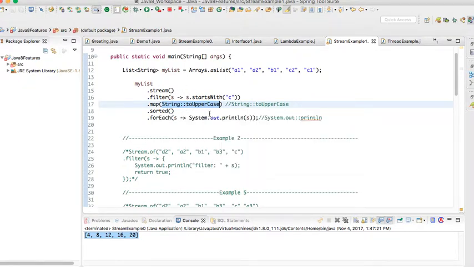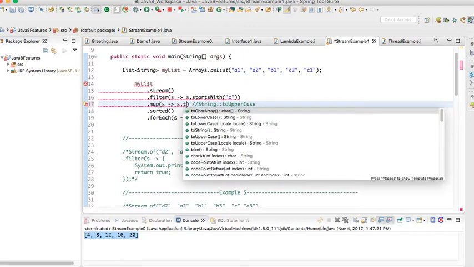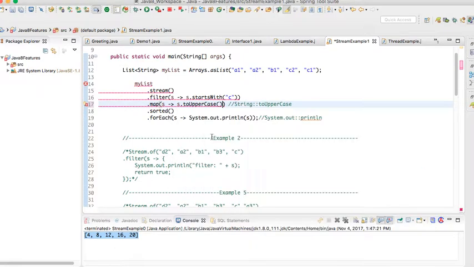So I'm replacing the lambda expression with the method reference, and this is also producing the same output.